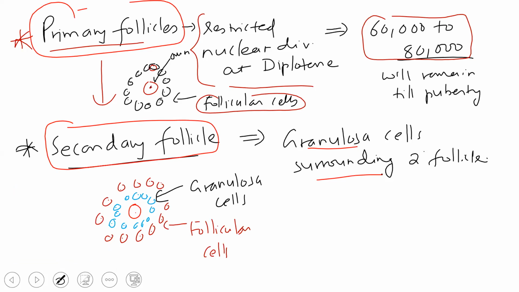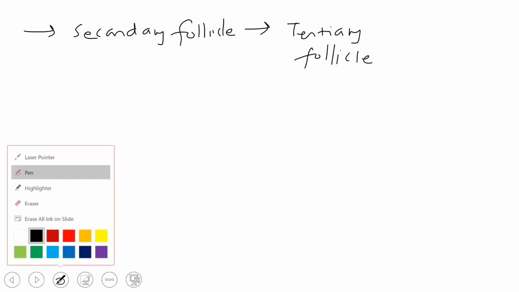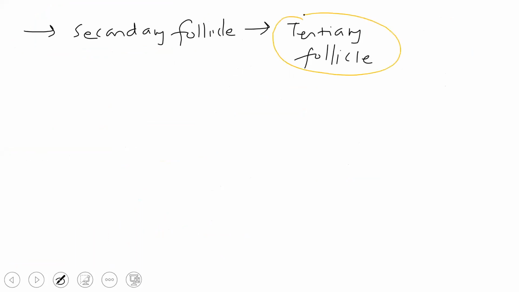Now the secondary will develop into what we call the tertiary follicle. Okay, the tertiary follicle is characterized by a fluid filled cavity called antrum.